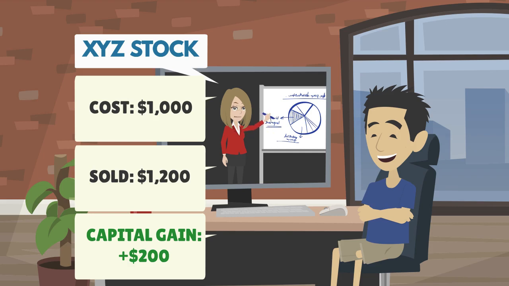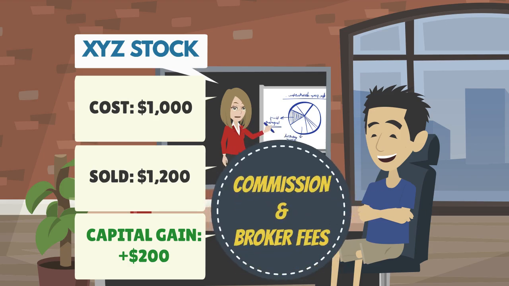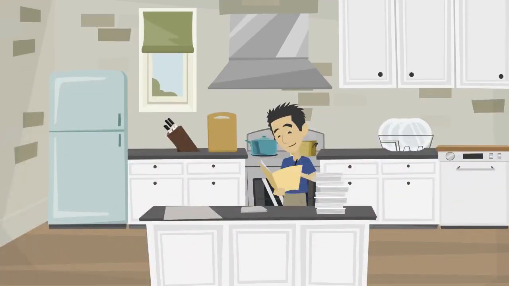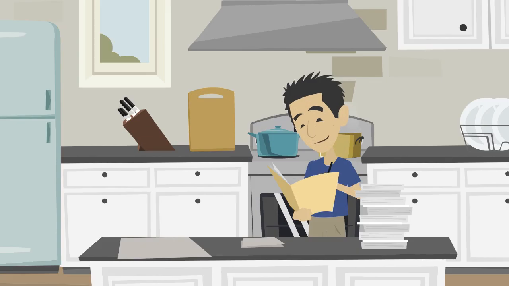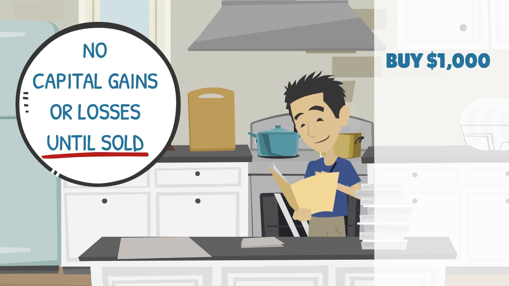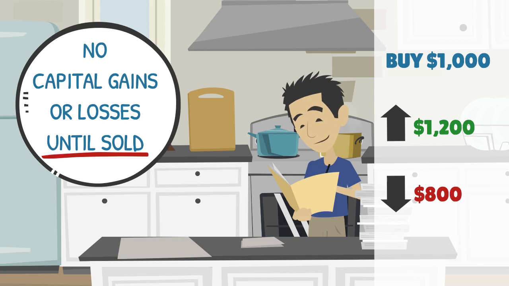Outlays and expenses are the costs you pay in order to sell your stock, and an example of this would be the broker fee or the commission you paid when you sold. In this case, we sold for more than what we purchased it for, so our capital gain is $200. Similarly, had we sold the stock when it was at $800, then that would be a capital loss of $200. When we look at our financial statements, an investment will not have a capital gain or loss until the position is sold. If we bought shares at $1,000, watched them rise to $1,200, but then fall to $800 and we did not sell at any point, you do not realize a capital gain or a loss.